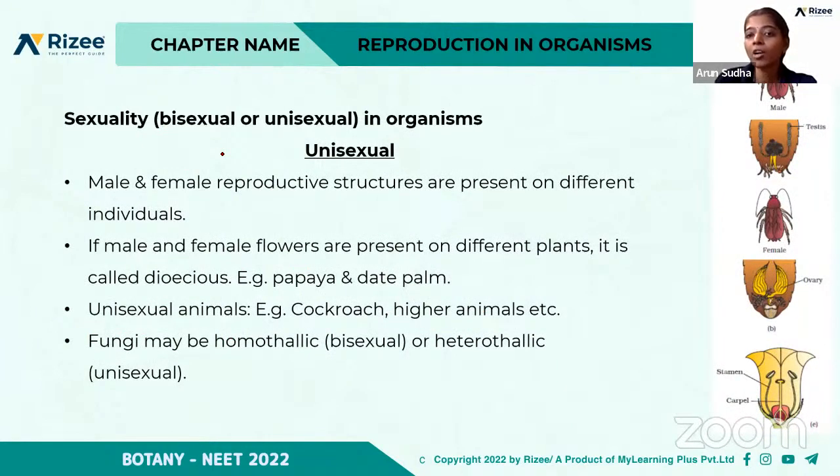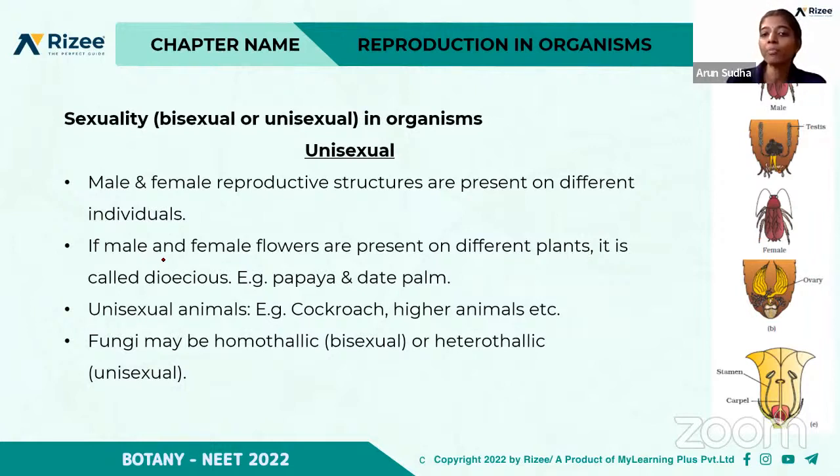In the case of cockroach, the male and the female reproductive structures are present on different individuals, so it is unisexual. Male and female reproductive structures are present on different individuals. There are male cockroaches that contain the male reproductive structures, and female cockroaches that have the female reproductive structures, on different individuals. So it is an example for a unisexual organism.